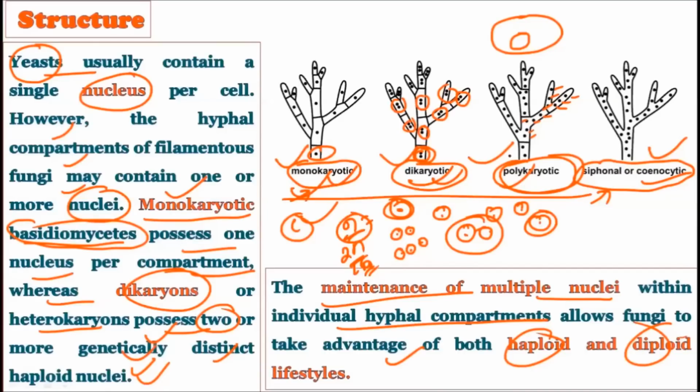So if there is one nucleus per cell, then it is called monokaryotic. If two nuclei, dikaryotic. If more than two nuclei, polykaryotic. And if the hyphae do not show any kind of septa, then it is called coenocytic hyphae, and it is often multinucleated. And there is an advantage of having more than one nucleus per cell, that the fungi can enjoy the advantage of both the haploid lifestyle as well as the diploid lifestyle.